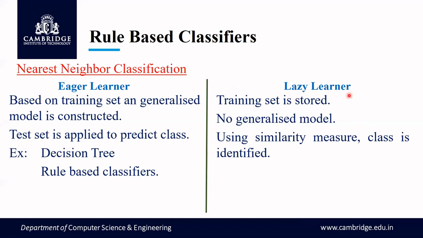So where can we use this kind of lazy learner technique? We can use this technique on data sets that have a lot of noise involved in them. So for a noisy data set, the lazy learner technique will be very useful. An example of this is KNN. So what is this KNN? It is nothing but K nearest neighbor. This is the algorithm which we are going to learn with respect to nearest neighbor classification. So what is this KNN? How does it work? We'll see.